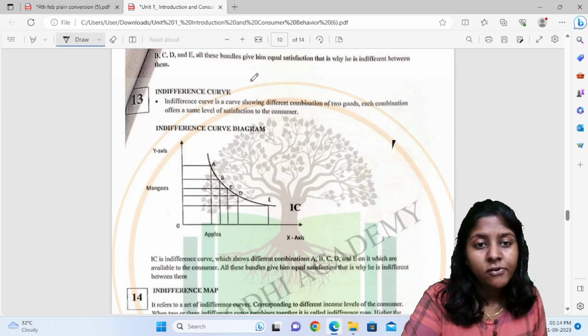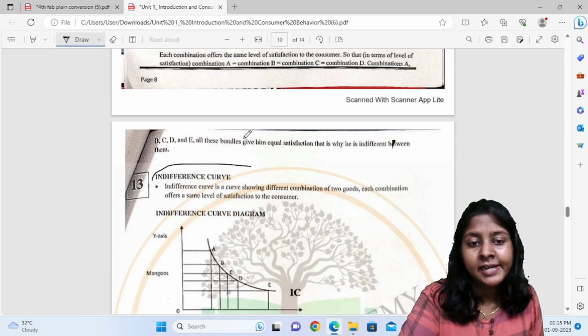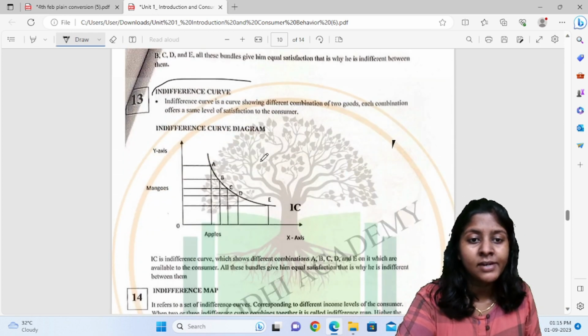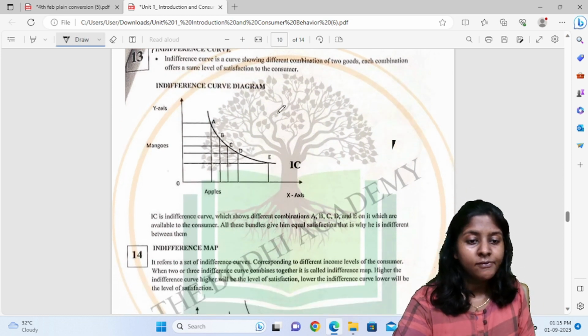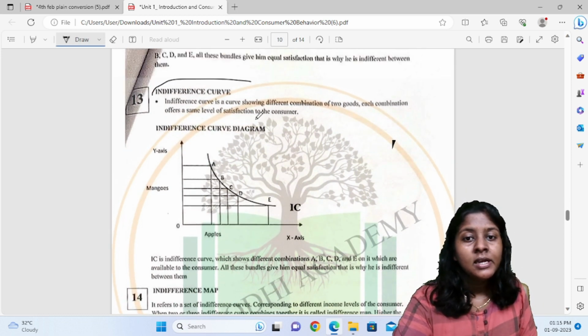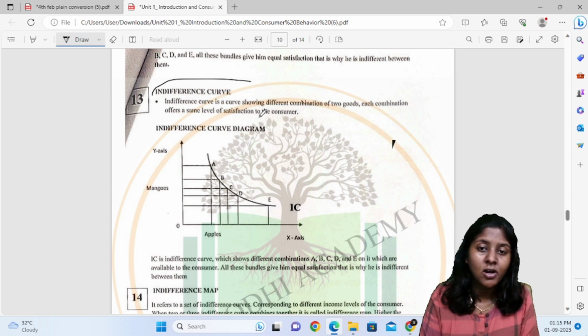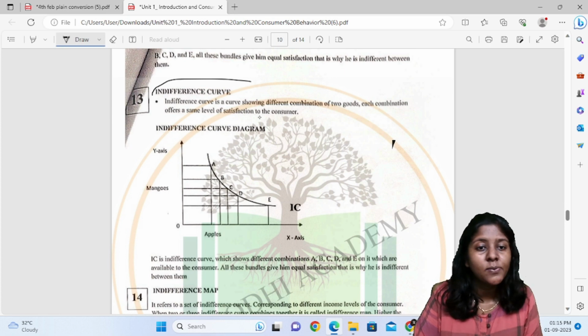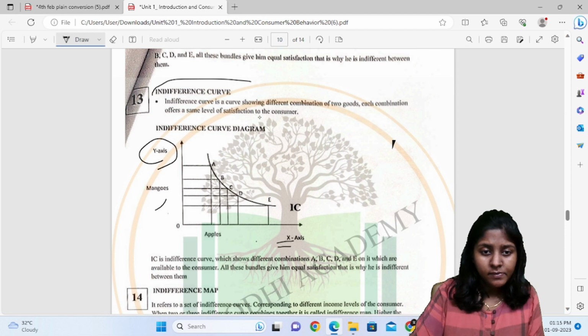Then indifference curve. Whenever the schedule is there, obviously we have to draw the diagram and then explain it. The indifference curve shows different combinations of two goods, each offering an equal level of satisfaction to the consumer. Apples are given on the x-axis and mangoes on the y-axis.